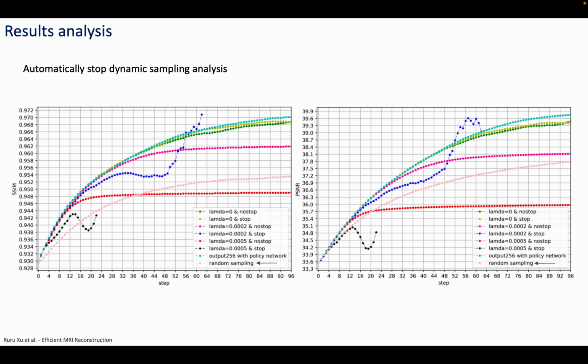Our conclusion is that our method can automatically stop sampling without losing too much SSIM and PSNR, and a larger lambda value can cause the slice reconstruction process to stop early. Time analysis. We calculated the time spent in the cases of automatic dynamic stop sampling and 2 times acceleration sampling respectively. Compared with the fixed 2 times acceleration sampling, our automatic dynamic stop sampling method can save a lot of time, and the difference in acceleration time depends on the size of lambda value.